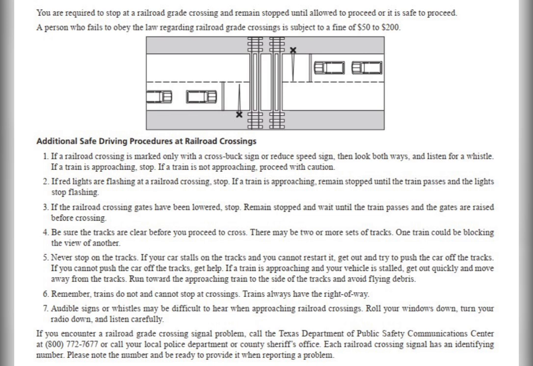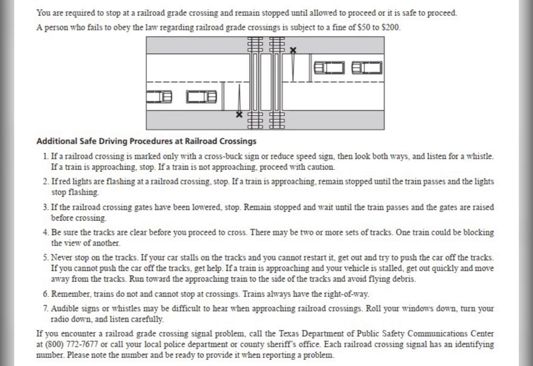5. Never stop on the tracks. If your car stalls on the tracks and you cannot restart it, get out and try to push the car off the tracks. If you cannot push the car off the tracks, get help. If a train is approaching and your vehicle is stalled, get out quickly and move away from the tracks. Run toward the approaching train to the side of the tracks and avoid flying debris.